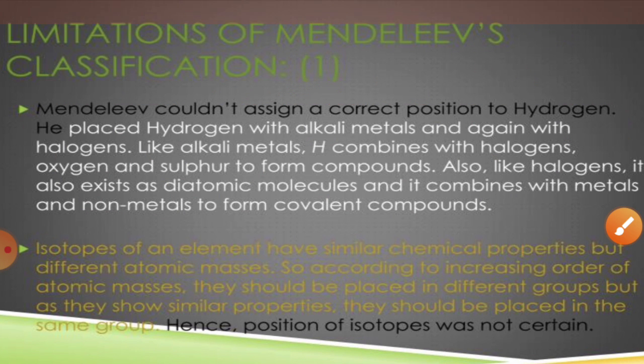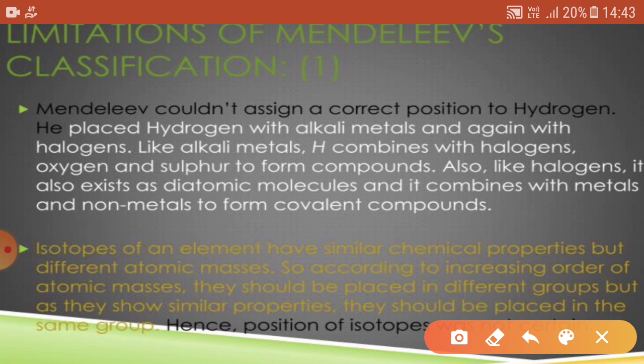Now, there are also a few limitations or defects in this Mendeleev periodic table. The first one is the position of hydrogen, because hydrogen behaves like alkali metals as well as halogens, and due to this we can't fix the position of hydrogen in the Mendeleev periodic table.